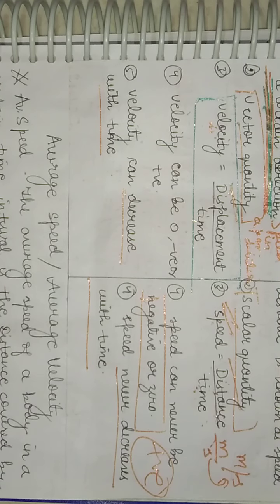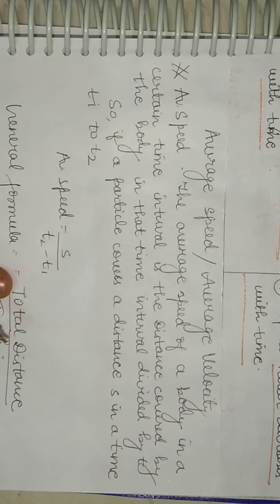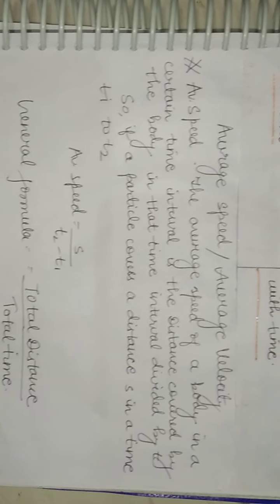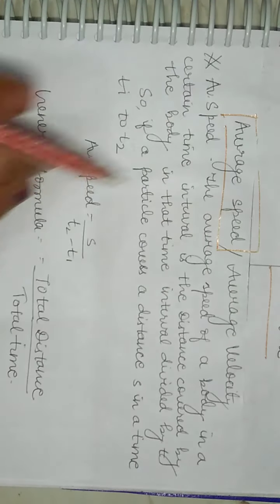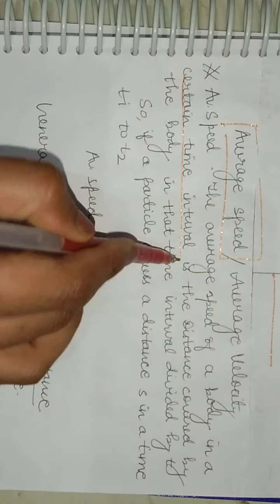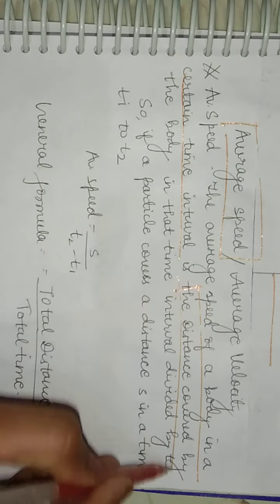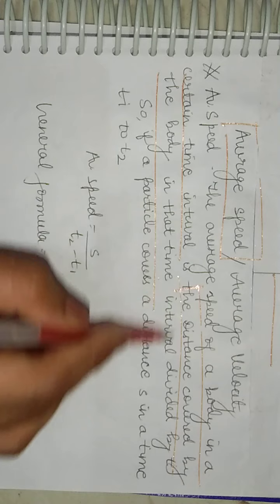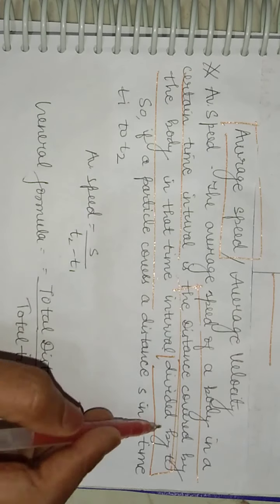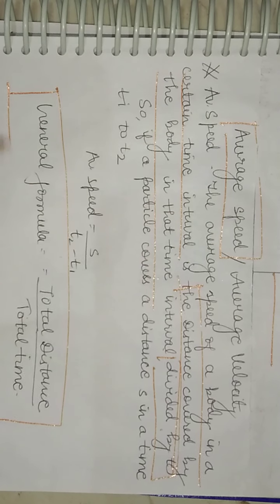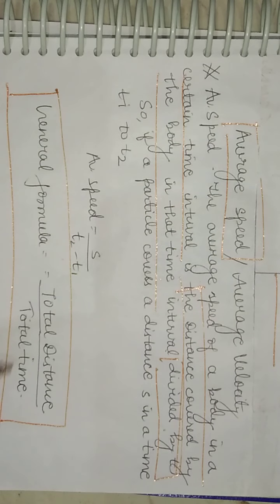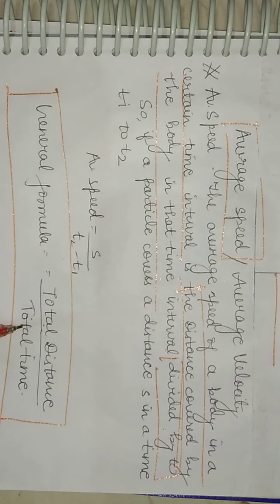Now students, we have already done the concept of velocity and speed. Now coming to average speed and average velocity. What is the meaning of the term average speed? The average speed of a body in a certain time interval is the distance covered by the body in that time interval divided by time. This is the general formula for the average speed: total distance upon total time.